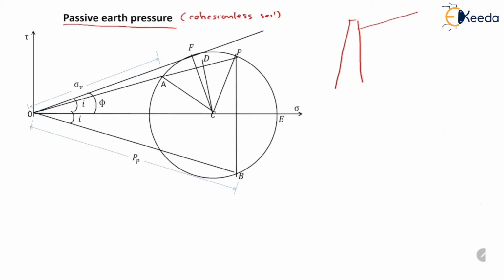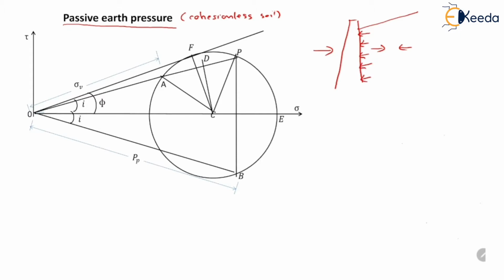This is the soil which is retained by the retaining wall. As the movement of this retaining wall is towards the backfill, the backfill will get compressed. As a result, the pressure on the retaining wall which is exerted by the soil will increase.